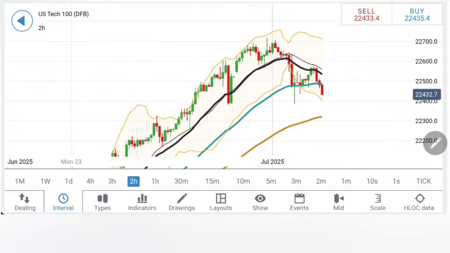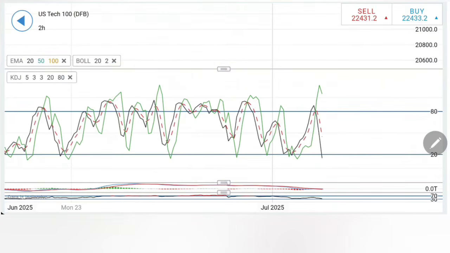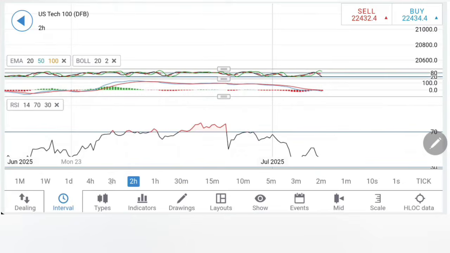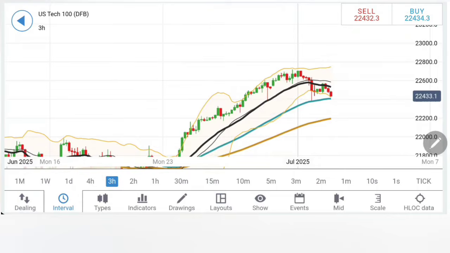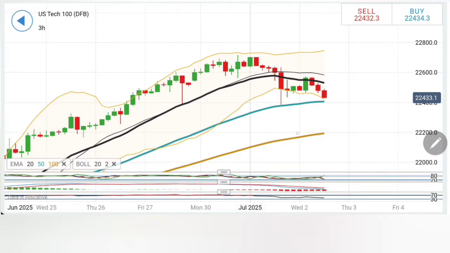On the 2-hour charts, similar observation, drop retracement. Previously 50 period was the support, now it has breached the 50 period. I'll wait for it to trade below 22,400, 380 zone in order to confirm further bearishness. Stochastic at bottom, the MACD trading bearish, the RSI looking downwards. On the 3-hour charts, after forming the base, it bounced back, now looking downwards. Lower highs, lower lows are there. Possibly it can move towards 22,300, 22,200 zone.